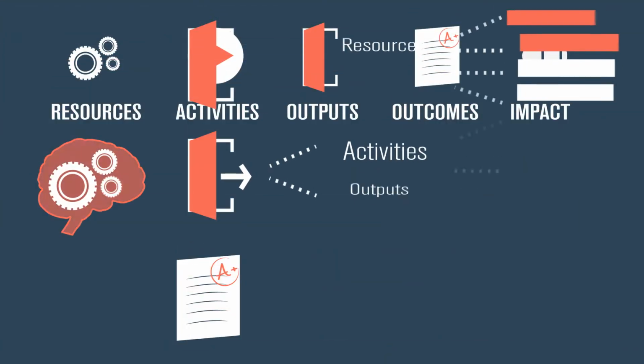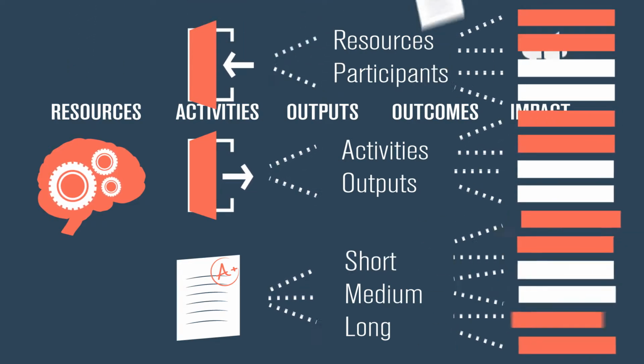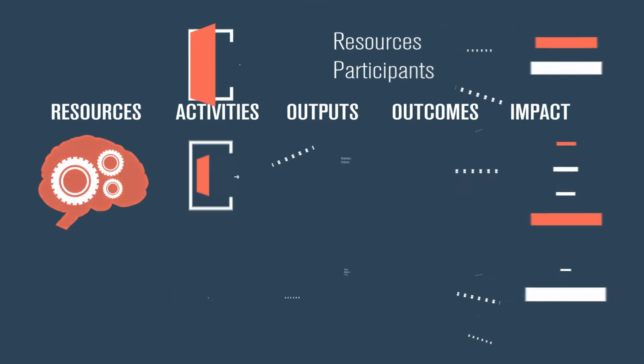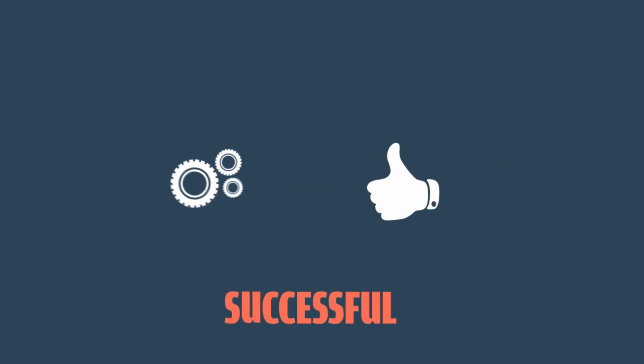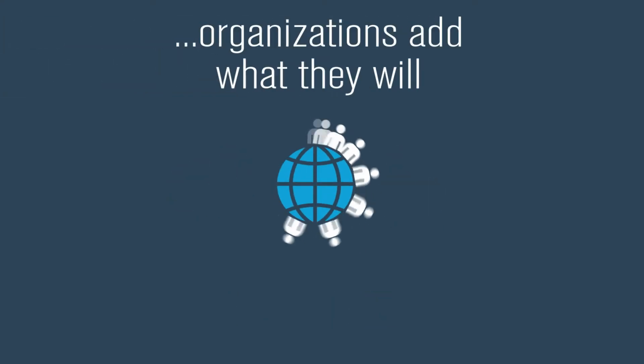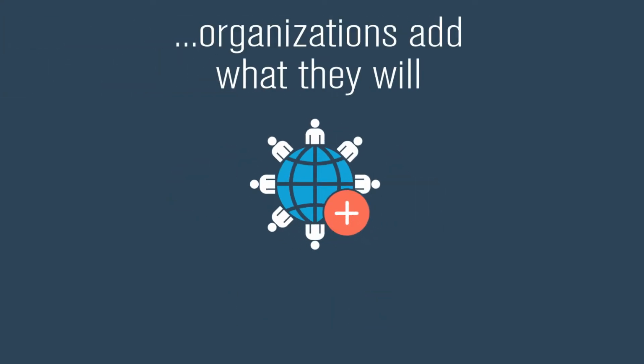But logic models can be very complex, like this one. Let's start from the beginning and break it down. All logic models start over here with resources. Resources are the inputs needed for any program to be successful. Next, organizations add what they will actually be doing to pursue their mission.